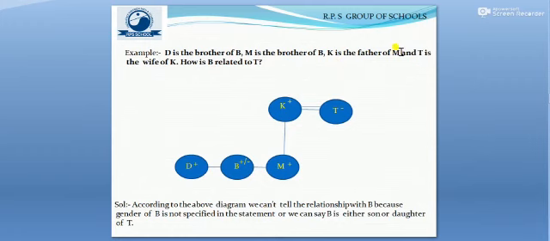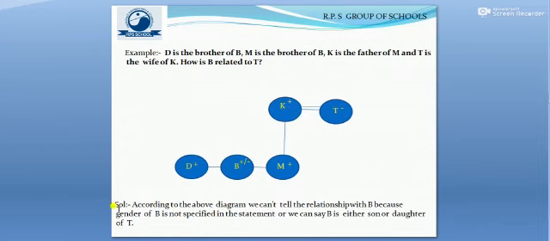Moving one step further ahead in the same question, we see K is the father of M. It means the gender of K will be male, and it is known to us that the sign for male is represented by a plus sign, and K will be one generation ahead of M. In the same question, if we take one step further, we see T is the wife of K. That means the gender of T will be female, and we denote female by a minus sign, and we know that a married couple is represented by an equal sign.